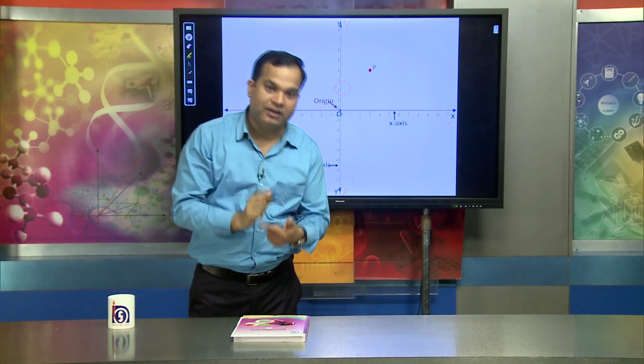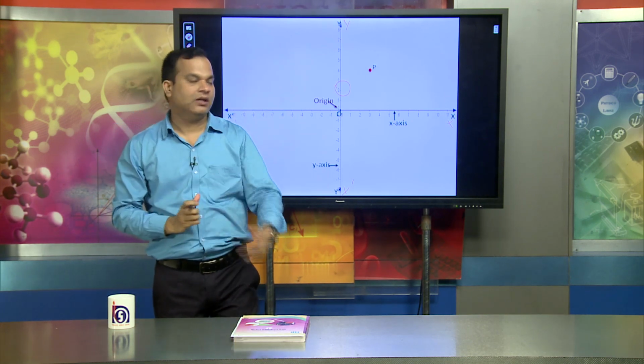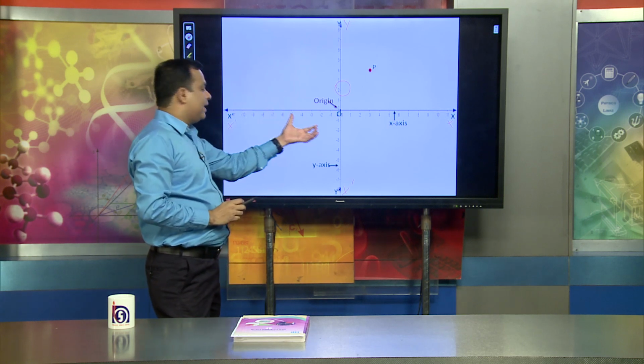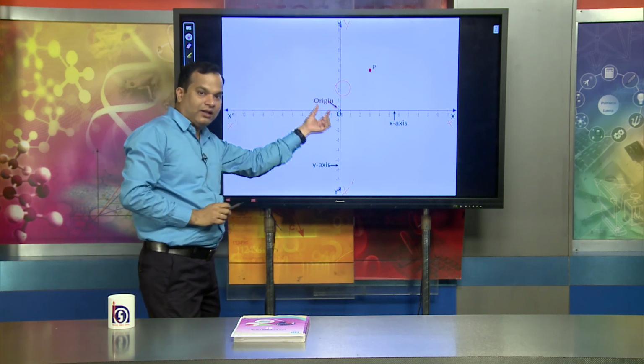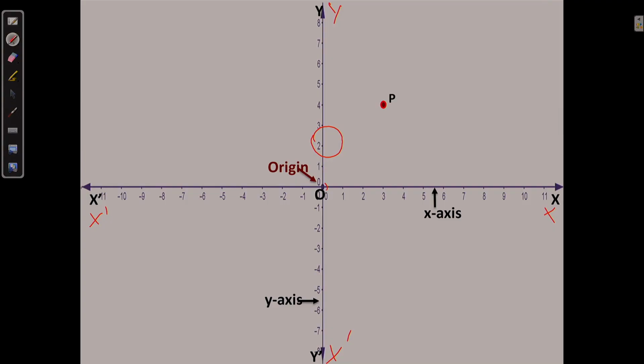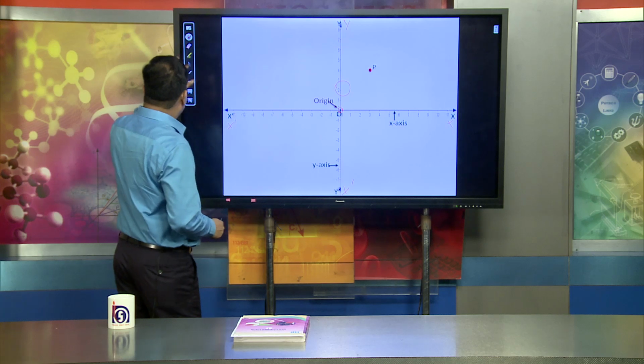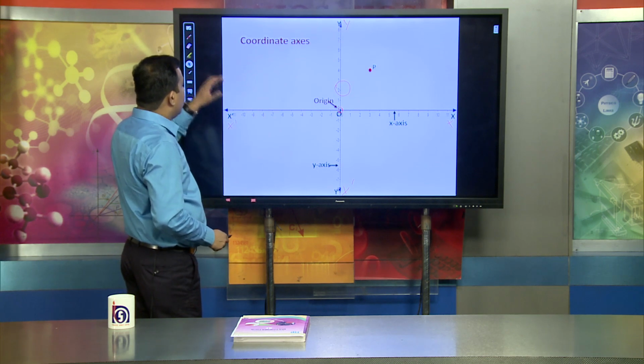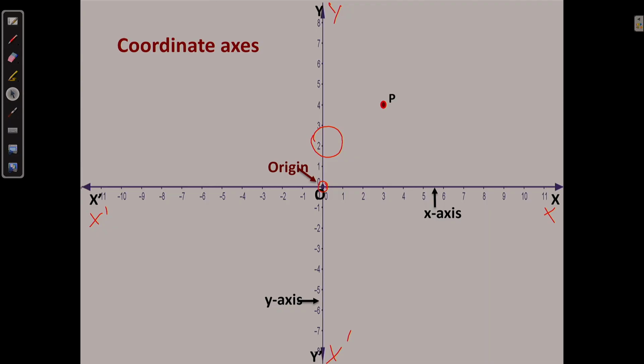The point of intersection, where the x axis and y axis intersect, is the origin. Origin means the starting point. From this point we can start moving, that is why we call this the origin. And when talking about coordinate axes, there are two of them: one is the x axis, another is the y axis.